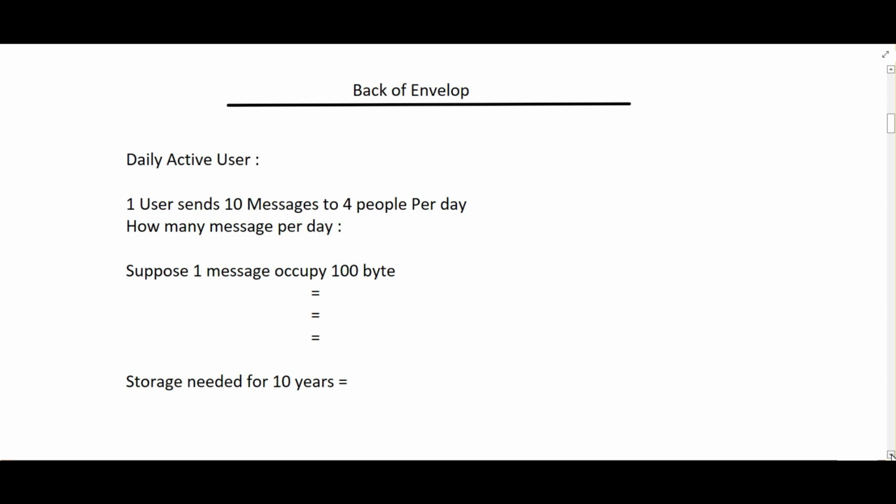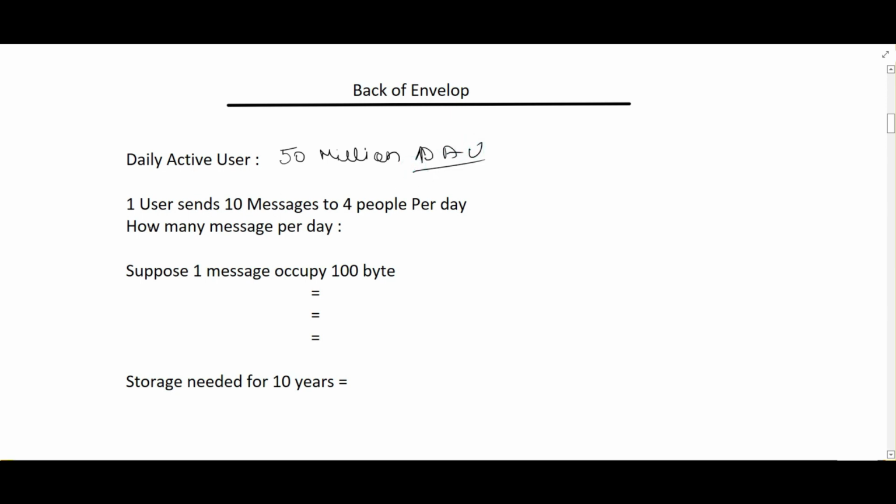In the back of the envelope estimation, first we have to find out how many daily active users should be present for the app. Suppose the interviewer says 50 million. 50 million will be the daily active users, DAU in the short form. 50 million daily active users.